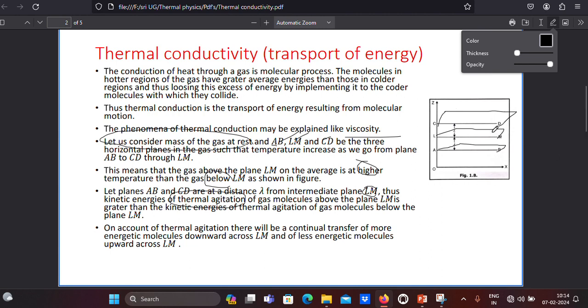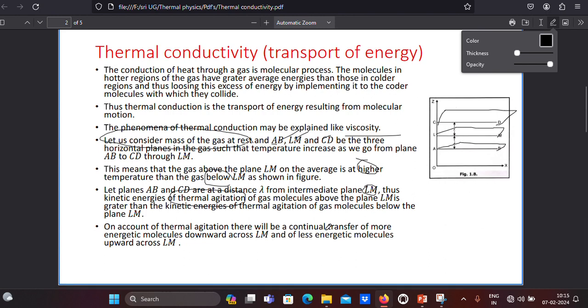This side, the molecules have low average kinetic energy, and this side, high average kinetic energy.